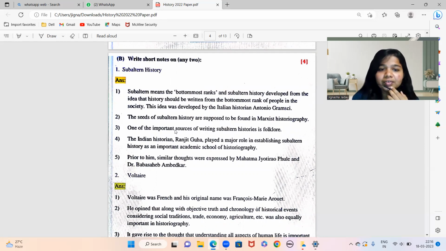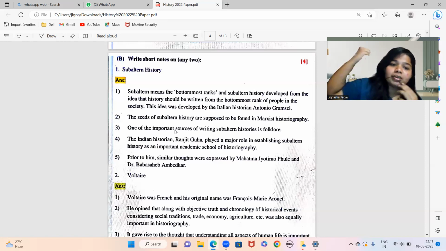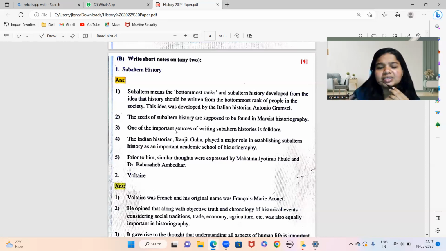In Indian historiography, Ranjit Guha played a major role in establishing Subaltern history as an important academic point of historiography. And prior to him, similar thoughts were expressed by Mahatma Jyotirao Phule and Dr. Babasaheb Ambedkar. Okay, so the idea came from Marxist historiography, but then Indian historian Ranjit Guha also had the same kind of concept, and before him Mahatma Jyotirao Phule and Dr. Babasaheb Ambedkar also expressed similar thoughts on the same topic.